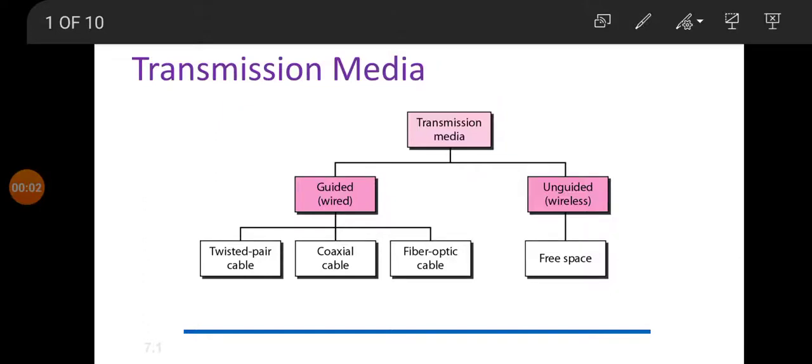Hi dear students, in the last lecture we studied all guided media like twisted pair, coaxial cables and fiber optics, means optical fiber. So today we are going to study the unguided media.